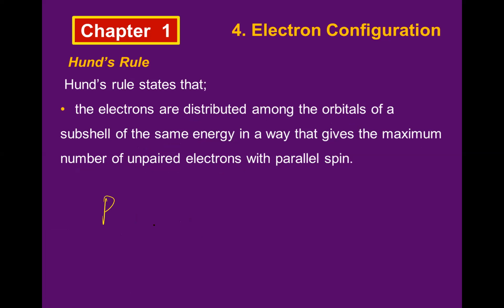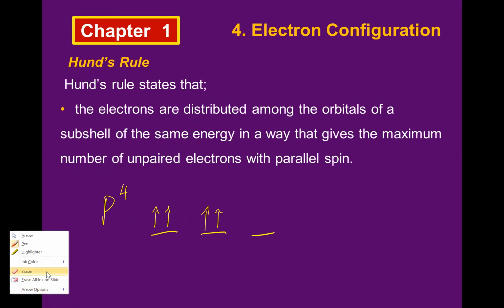Okay, for example, if I have P 1, 2, 3, now I have 4 electrons, for example. You can draw like this. Can you draw like this? 4 electrons? Can you draw like this? It is? No, sir. P. Why cannot be?